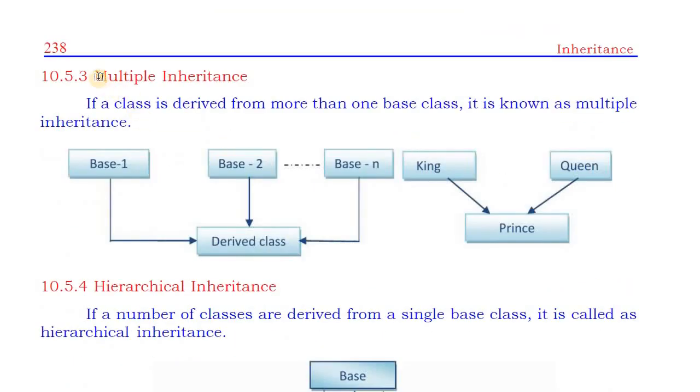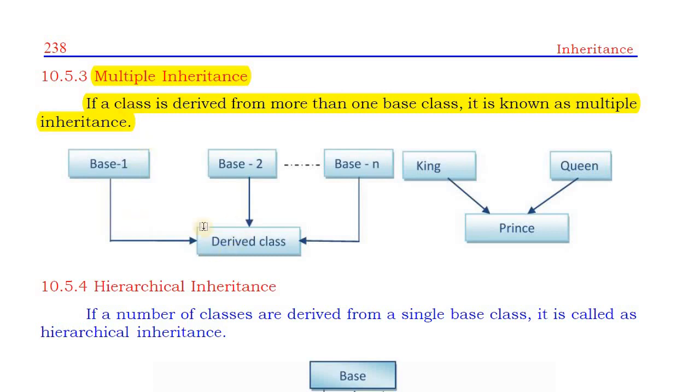Next is multiple inheritance. So multi-level is different, multiple is different. Here let us see the definition. If a class is derived from more than one base class, it is known as multiple inheritance. It means here we are deriving a new class from more than one base class.